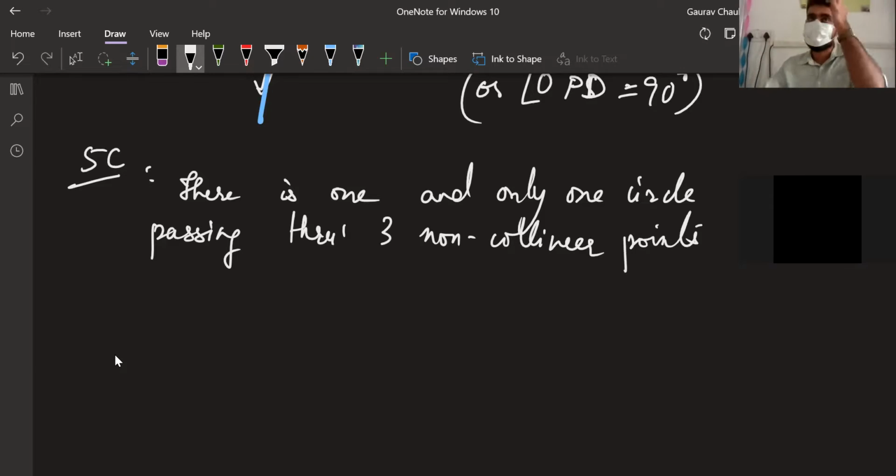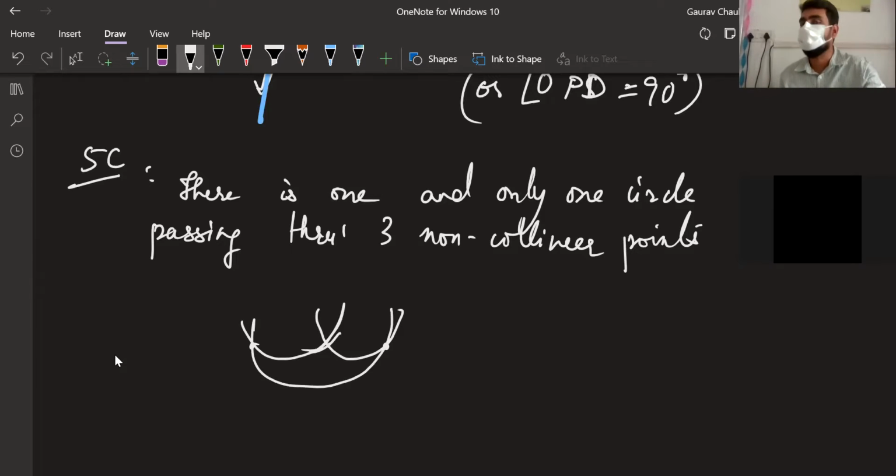Let us take a minute to consider this. If I have collinear points, a circle will never pass through them. If I draw through these two, it will go here; if I draw through these two, it will go here. So one circle will never pass through them. And between only two points, if I take...